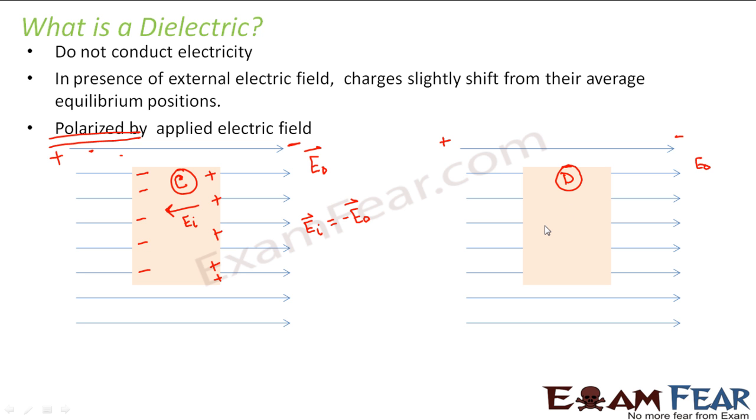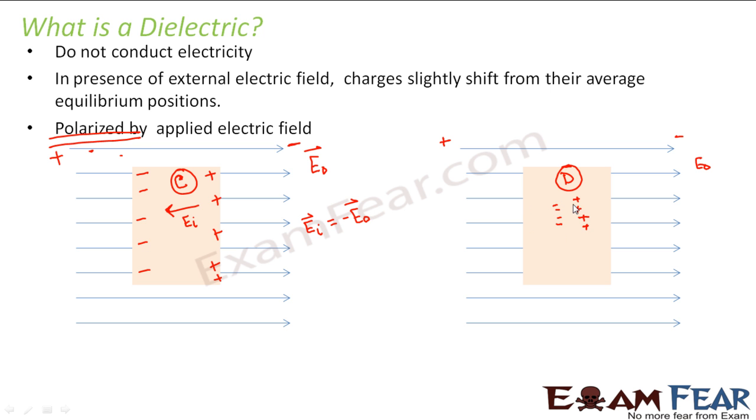Charges are still there everywhere, right? The charges are present. Initially, they were at their equilibrium positions, at their most stable positions. Now the charges will slightly try to shift towards this end. The negative charges will have a tendency to come towards the positive charge. Similarly, the positive charges will have some tendency to go towards the negative charge. So they will have a small tendency.